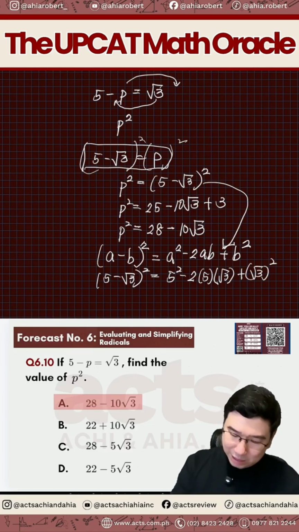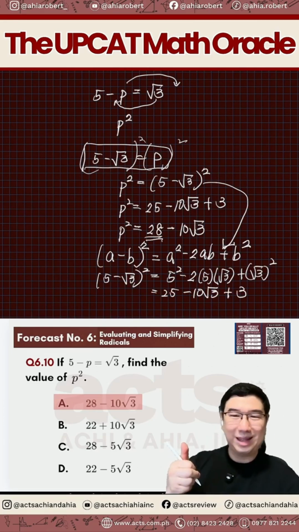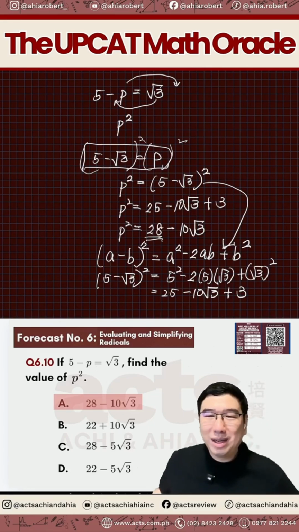Ayan. So mangyayari dyan, yun na. 5 square is 25. This is now 10 square root of 3. This is now. And pag pinagsama natin yan, magiging 28 na sila. I hope na-gets natin yung explanation. Any question here? Okay na tayo?